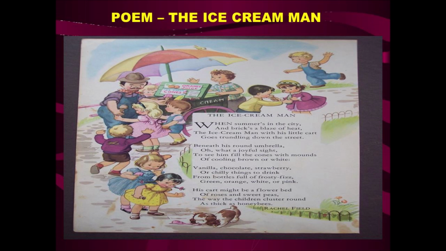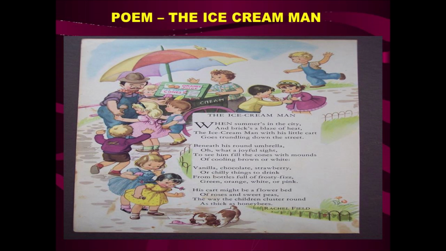And not only does he have ice creams, he also has cold drinks in green, pink and yellow colors. It produces a bubbling sound, that is Frosty Fish, because all the drinks he had were aerated drinks. While opening one, it produces a bubbling sound, which is referred to here as Frosty Fish. So to get the ice cream from the ice cream man, the children gather around the ice cream cart like honeybees.